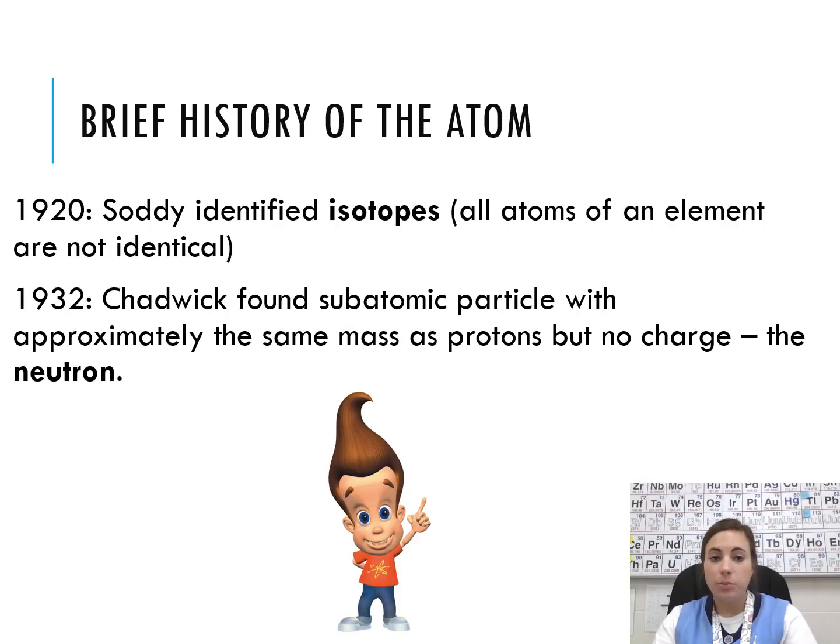Next, someone whose last name was Soddy identified isotopes. We'll talk about those in a second, but that showed that not every single atom of an element is identical. And then someone named James Chadwick was the one who finally found that particle that was about the same.